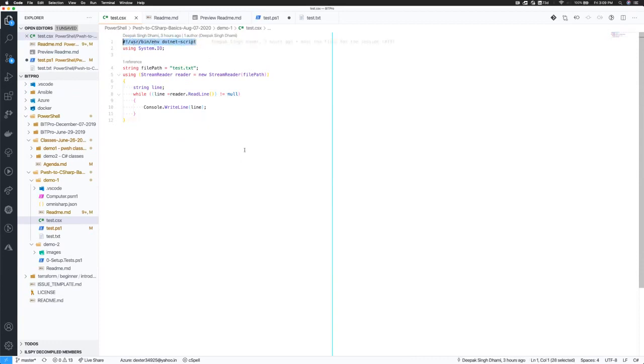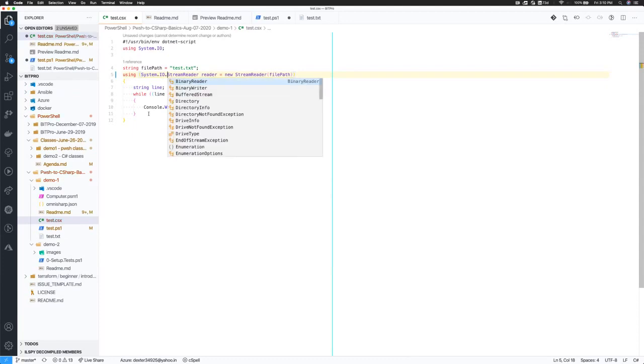That's coming from the Linux side because I'm on a Mac, so I'm just ignoring that. The second statement is using system.io, which means any types I've used in my script should be resolved inside this namespace. The stream reader is defined inside system.io, so it will find it, and I don't have to type the fully qualified system.io stream reader.